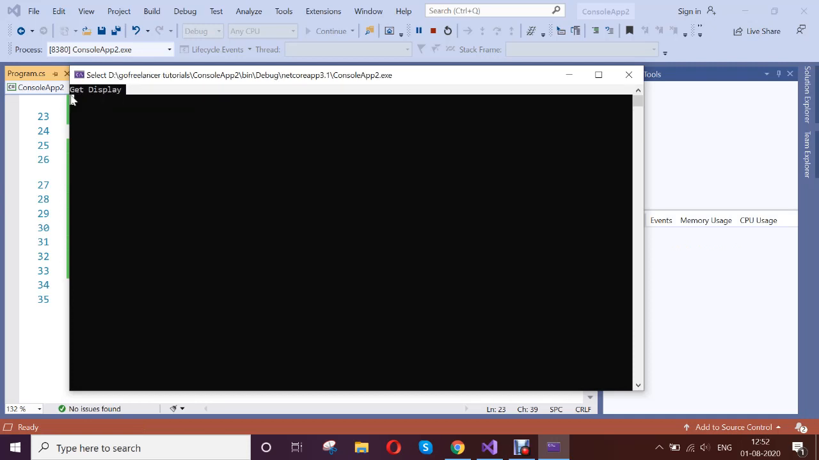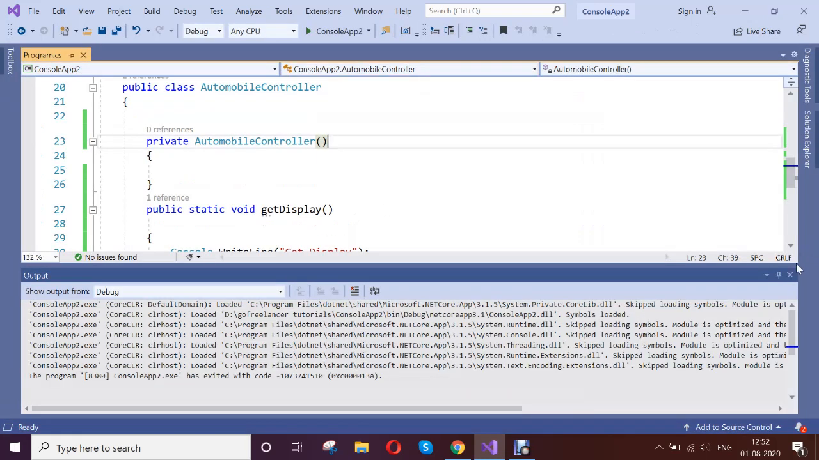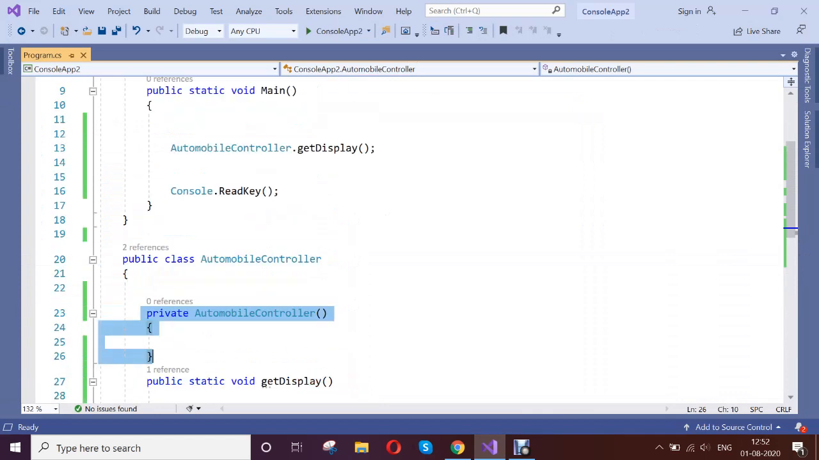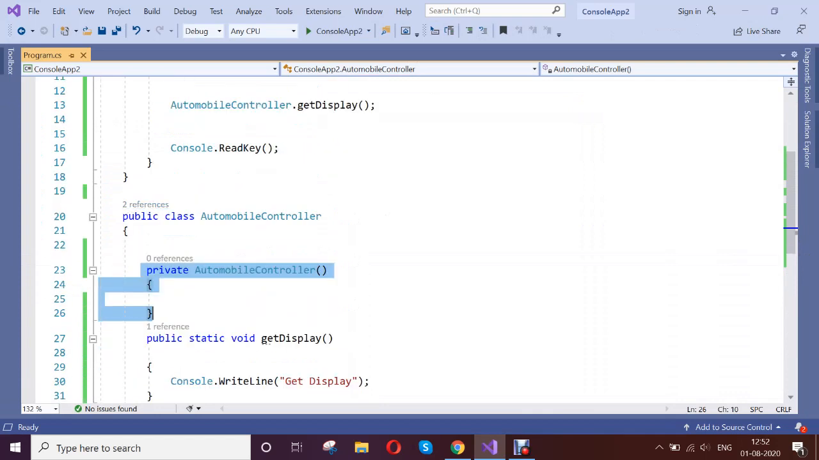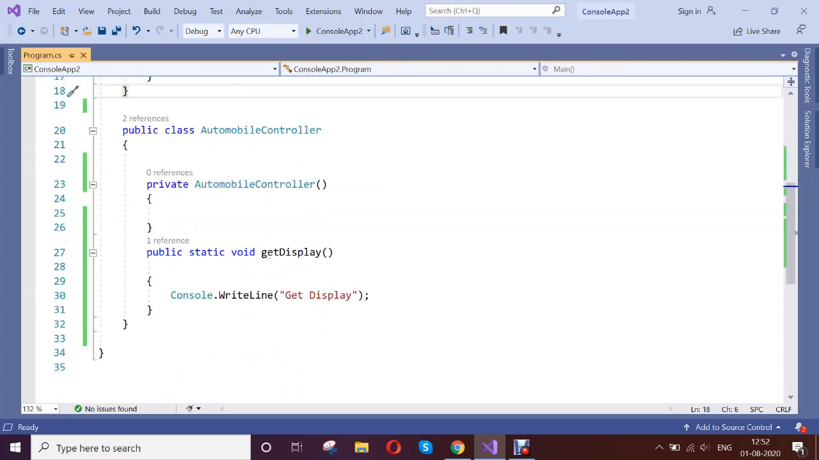See, it is displayed. Hopefully you understand. If you declare a private constructor, it won't allow you to create any object, and it also won't allow inheritance. Fine, hope you understand.